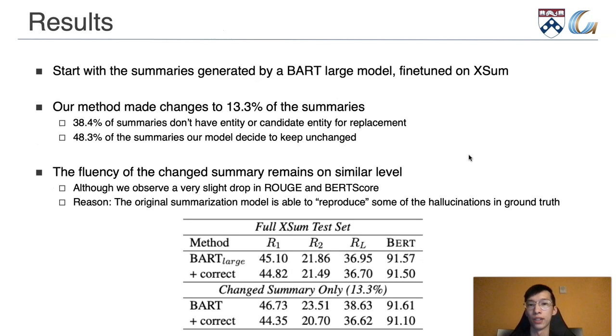We then apply this method on summaries generated by a BART-large model fine-tuned on this dataset. And then we found that our method is able to make changes to about 13% of the summaries. And then we quickly verified that the fluency of the changed summary remained on the same level as before.